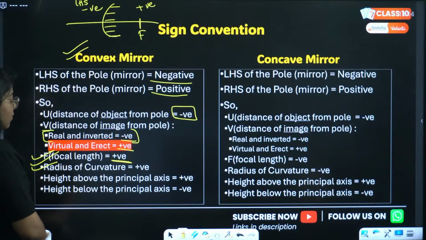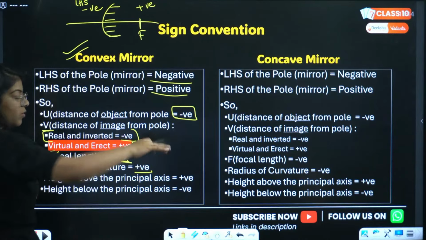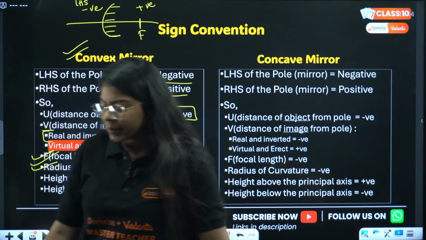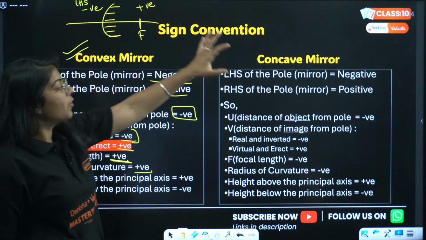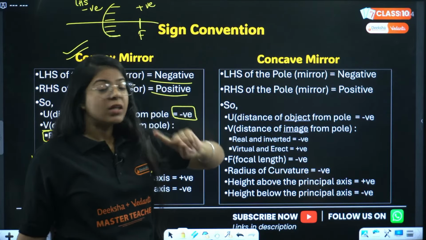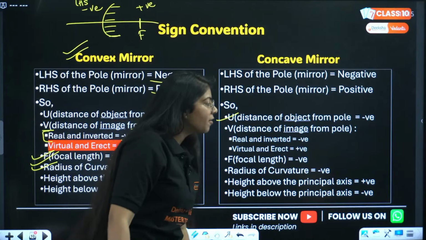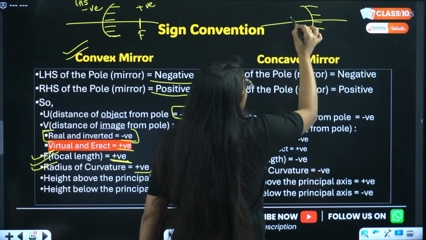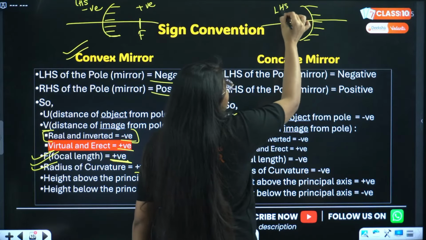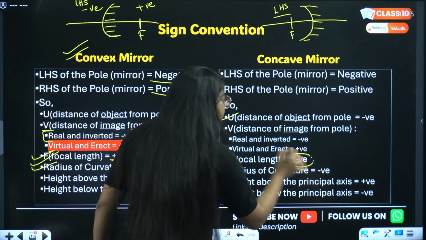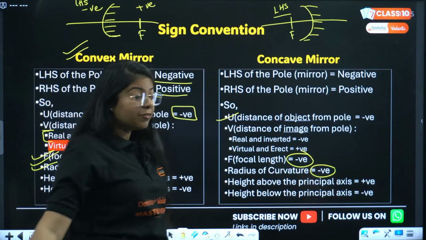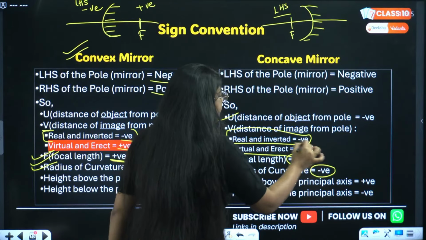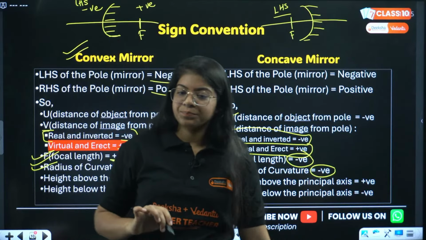Then moving on to radius of curvature, since focal length is positive, radius of curvature will also be positive. Height we know, above the principal axis positive, below the principal axis negative. Done. Now for concave mirror, everything is same, only one thing is different. See, U is always negative. In case of concave mirror, focus is on the left hand side, so focus is always negative and radius of curvature is again negative. And this is the same for V: real and inverted image we have negative, virtual and erect we have positive. Done.